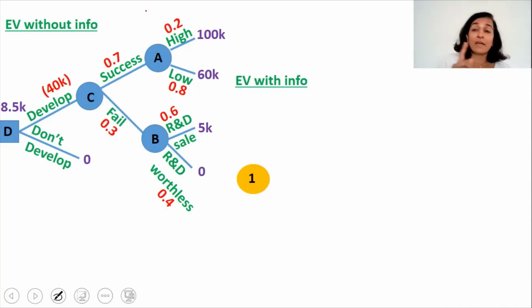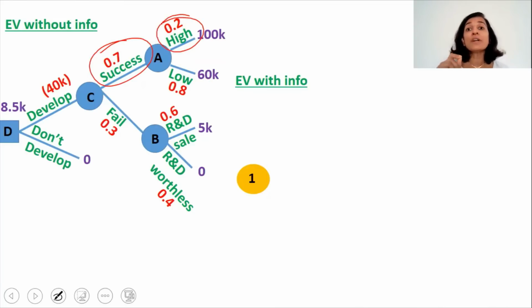Now listen carefully. What is the probability that your product is successful and you get a high profit? You have to calculate the joint probability. What do you mean by joint probability? There are two events right now. The first event is the product is successful with a probability of 70%. And the next event is getting a high profit with a probability of 20%. So what is the joint probability, or what is the probability that both these events will take place?